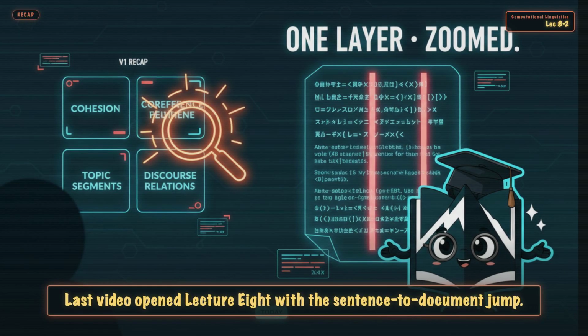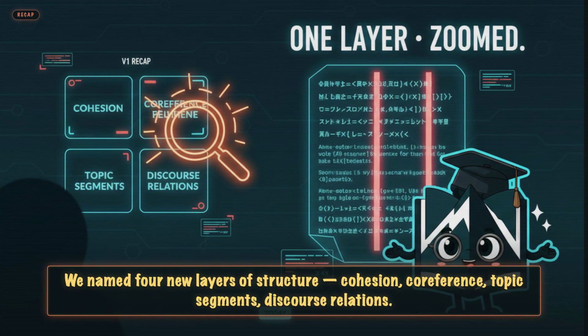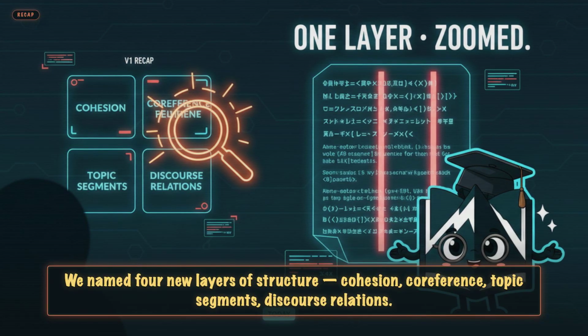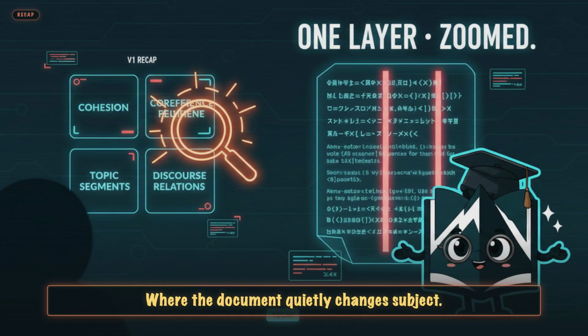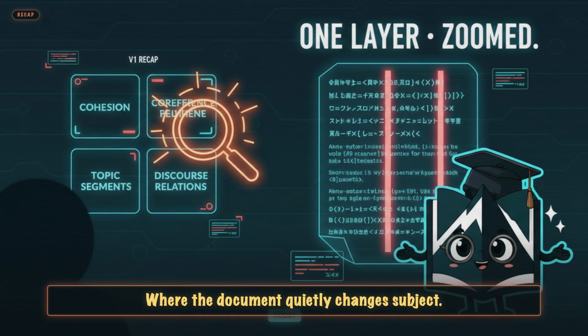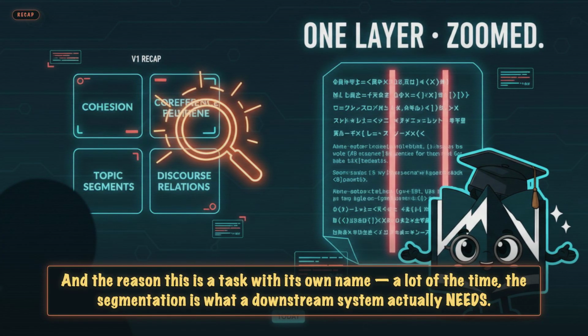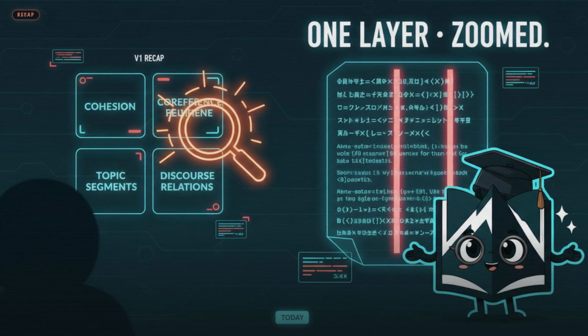Last video opened Lecture 8 with the sentence to document jump. We named 4 new layers of structure: cohesion, coreference, topic segments, discourse relations. Today we zoom in on one of them, topic segments, where the document quietly changes subject. And the reason this is a task with its own name: a lot of the time, the segmentation is what a downstream system actually needs.